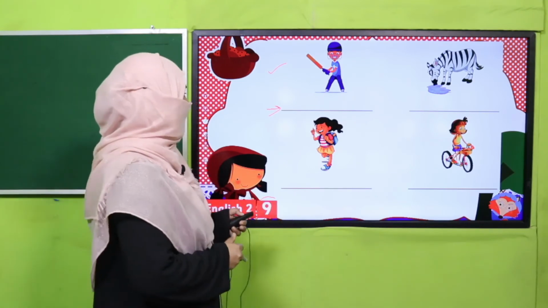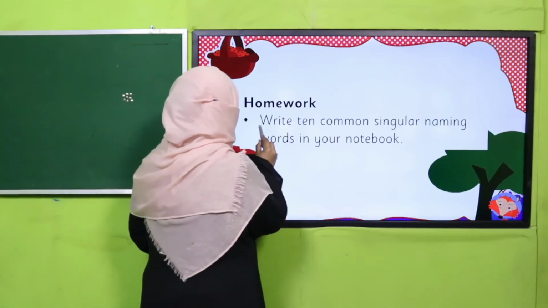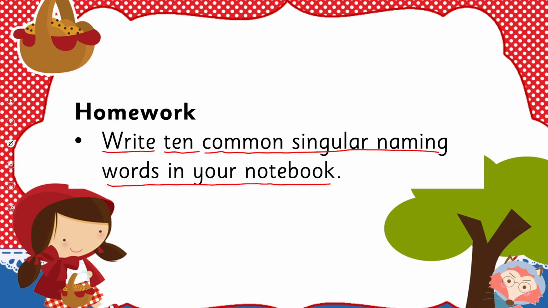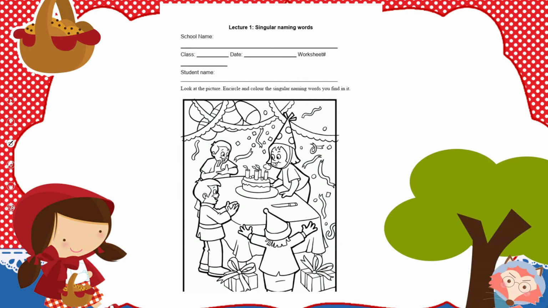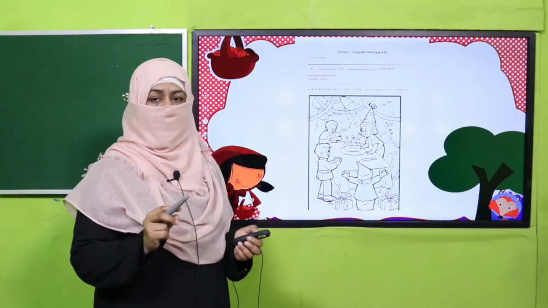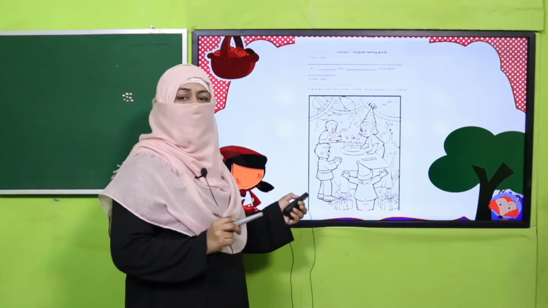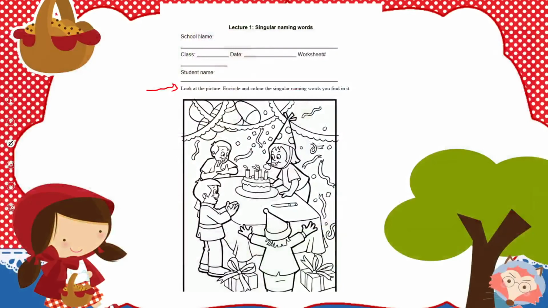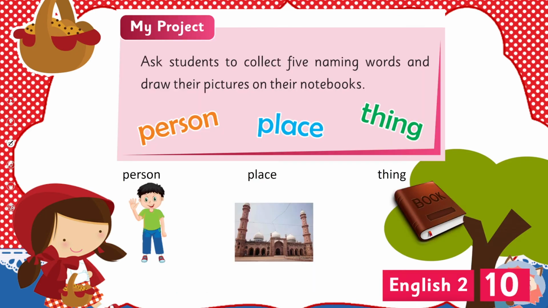Good, you are smart. So, I'm giving you a homework. What you will do, you will write 10 common singular naming words in your notebook. And here is a worksheet. Again, my dear fellow teachers, this worksheet, lesson plan, PowerPoint presentation, links are there. You may click it, download it, and kindly give printed worksheet to students for practice. And students, what you are going to do, you look at the picture and circle and color singular naming words you find in it. Okay, so wherever you find a singular naming word, you will color it and you will write its name. So this is your practicing worksheet.